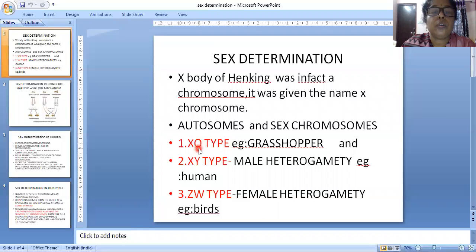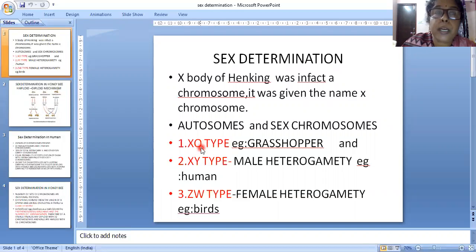This 0 means the sperm not containing the X chromosome fertilized the egg, so here a chromosome is not there. This vacancy is shown by 0 here. X0 type means a male organism only.